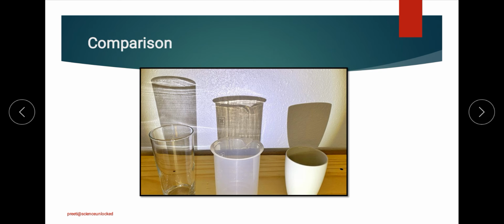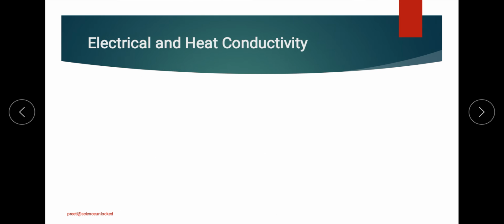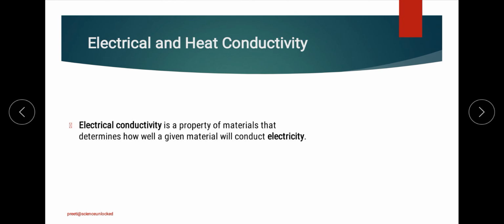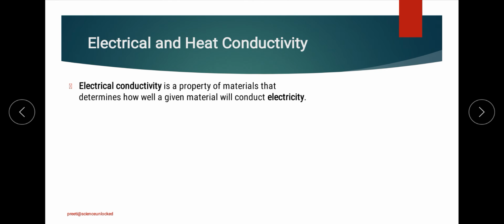So that is one of the categorizations of objects on the basis of the property of allowing light to pass through it or not. The last but not the least property is the conductivity of electricity and heat through the object, which can collectively be considered as electrical and heat conductivity. Now you must be thinking, why am I taking electrical and heat conductivity together? First let's understand what exactly electrical and heat conductivity mean, then you will understand why I have taken both together.